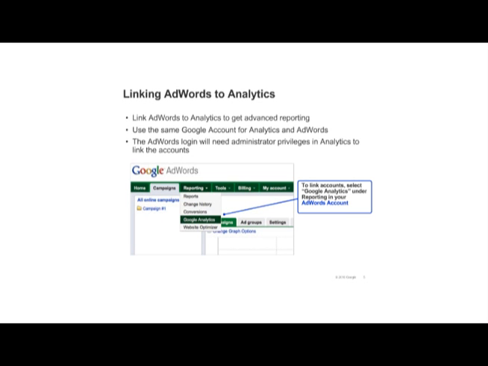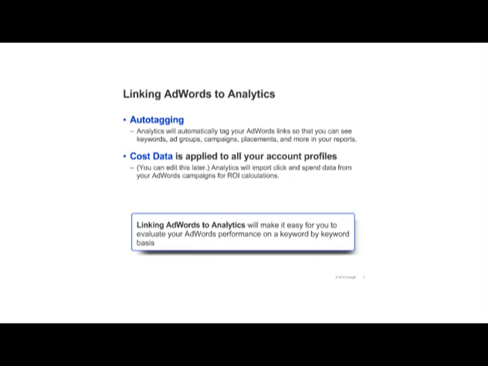By linking Google Analytics to your AdWords account, you can get advanced reporting that measures performance and ROI for your AdWords campaigns. Within AdWords, select Google Analytics under the Reporting tab to link your accounts. The AdWords login that you're using will need administrator privileges in Analytics in order to link the accounts. If you don't already have an Analytics account, you'll be able to create one.